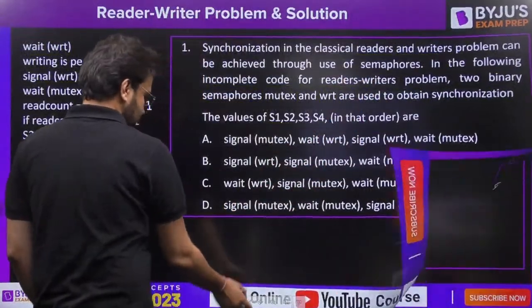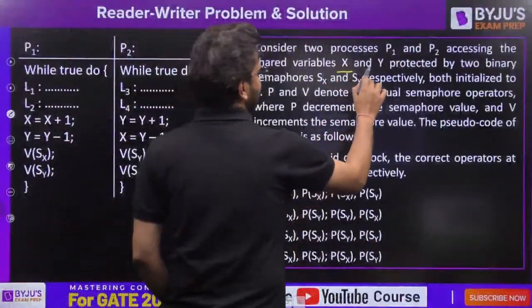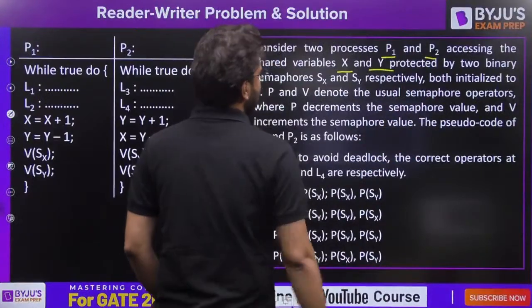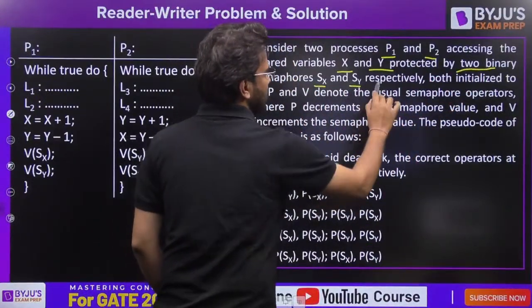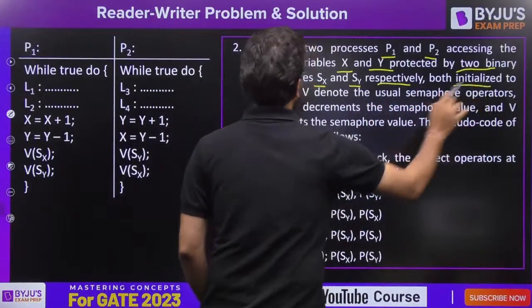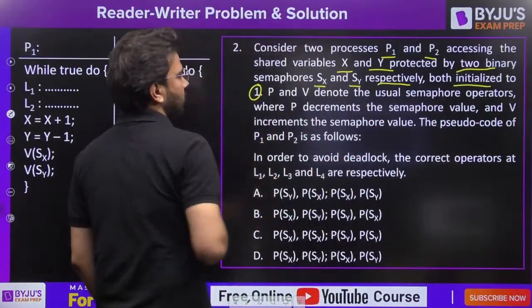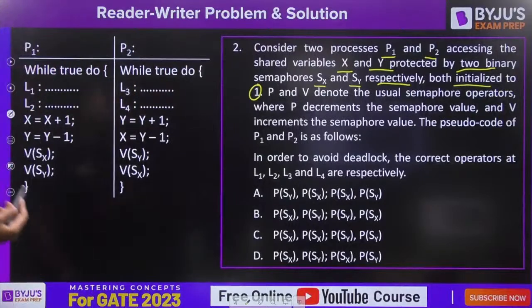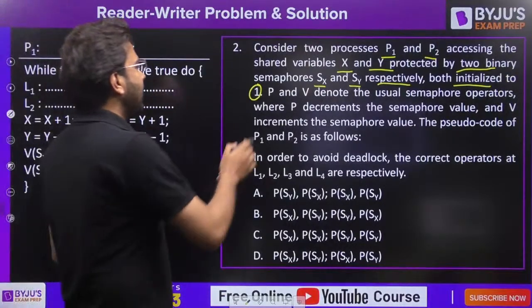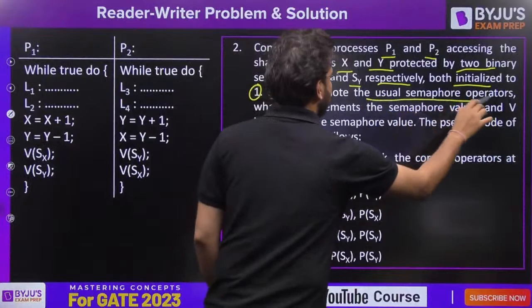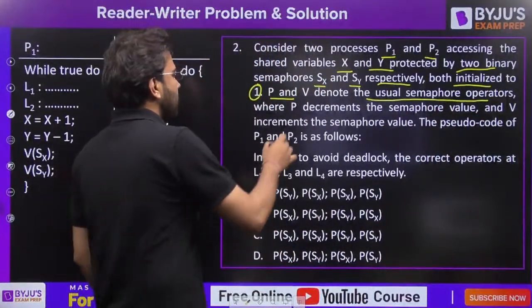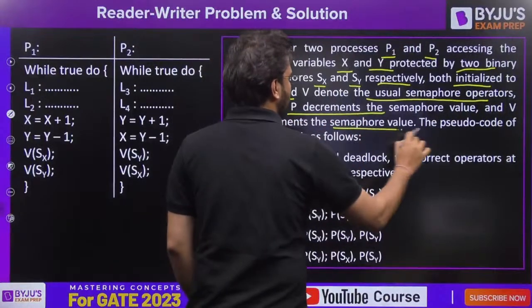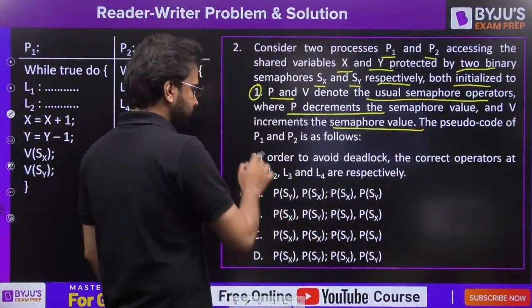They are using two binary semaphores Sx and Sy respectively, both initialized to 1. Both semaphores are initialized to 1 here. P and V denote the usual semaphore operators, that means down and up or wait or signal, right? And this is what we know already, what it is going to perform.